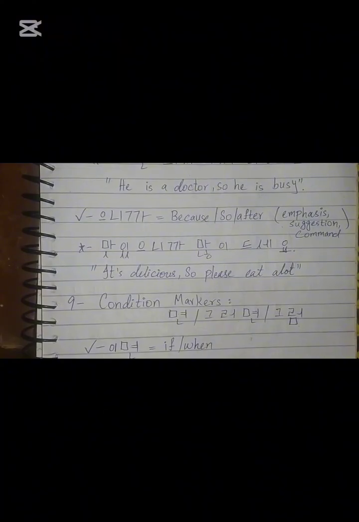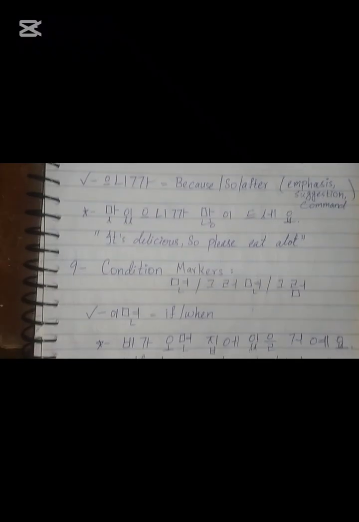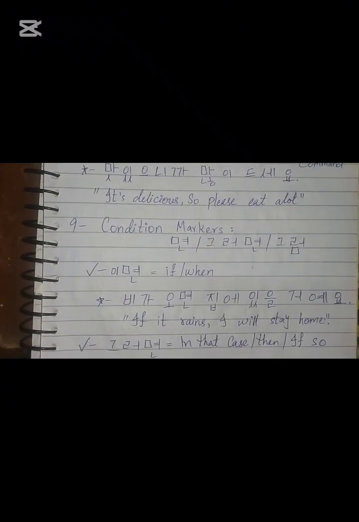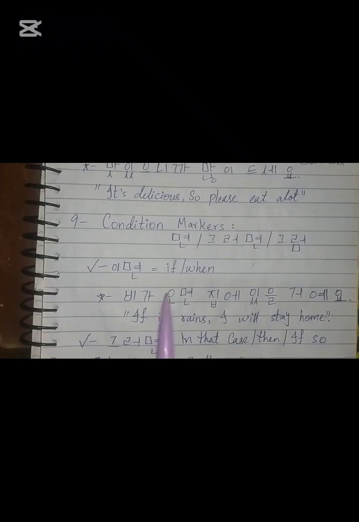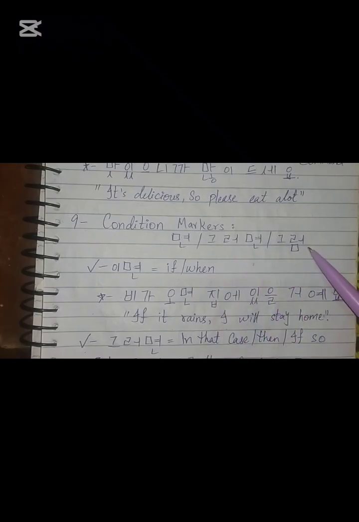Now we will move on to the condition markers. We are done with the reason and cause markers. Now it's time for the condition markers. There are three condition markers: 면, 그러면, and 그럼. Basically, 그럼 is just the short form of 그러면.